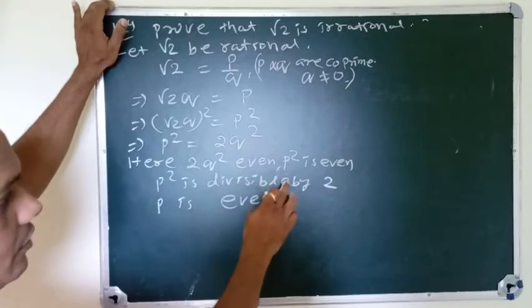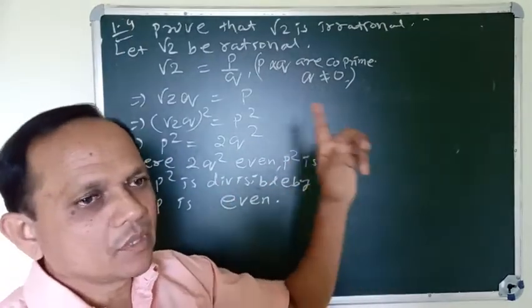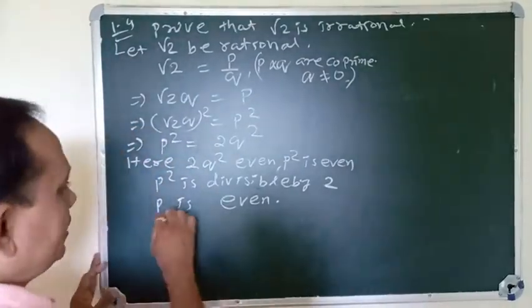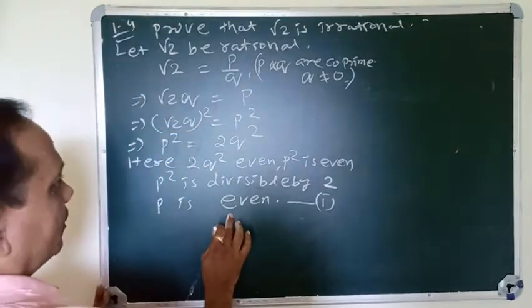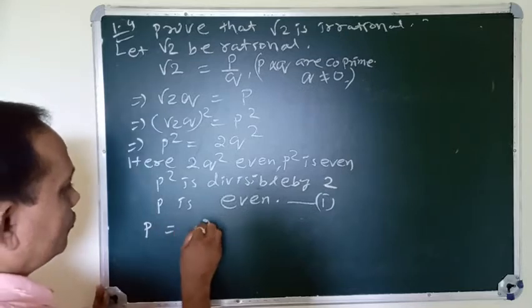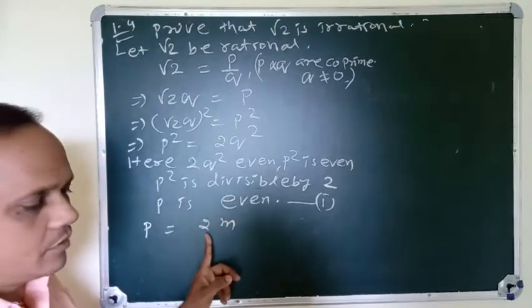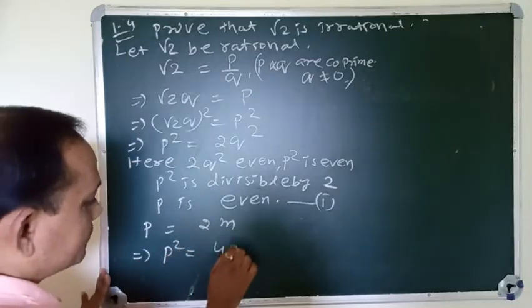When p square is even, then p is also even. When p square is divisible by 2, then p is also divisible by 2. We have discussed it in this section. Take the second assumption: p is even. Then p equals 2m, since any even number can be written in the form 2m. So p square equals 4m square.